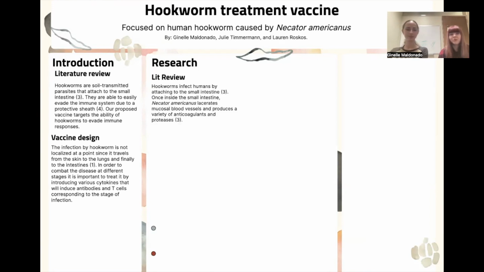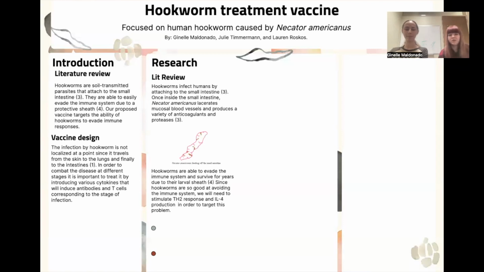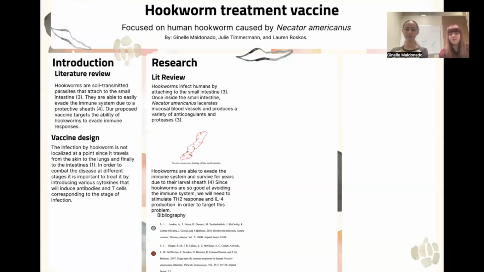And this is just a little bit more in depth for the literature review. Like I mentioned before, hookworms infect humans by attaching to the small intestine. And then once inside the small intestine, they lacerate mucosal blood vessels and produce a variety of anticoagulants and proteases. And that's just a figure of the parasite attaching to the small intestine. Hookworms are able to evade the immune system and survive for years due to their larval sheath.